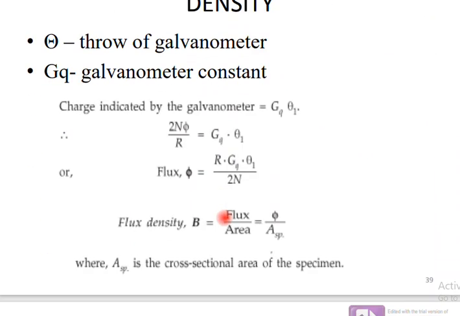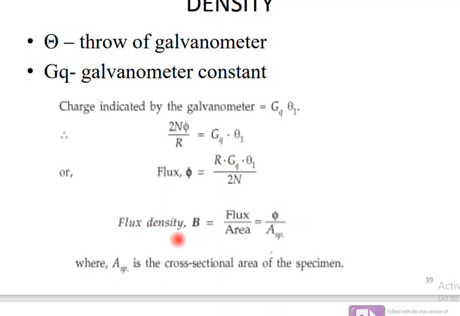Next, theta 1 is the throw of the galvanometer, and G_Q is the galvanometer constant. The charge indicated by the galvanometer is G_Q theta 1. So 2N phi divided by R is equal to G_Q theta 1. So the flux phi is equal to R G_Q theta 1 divided by 2N.